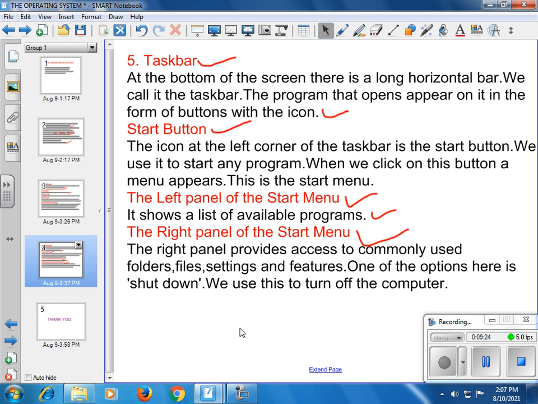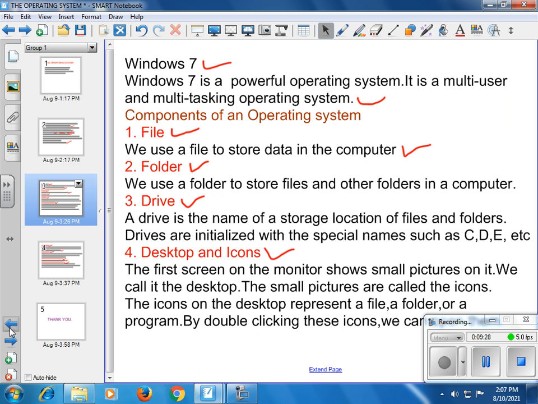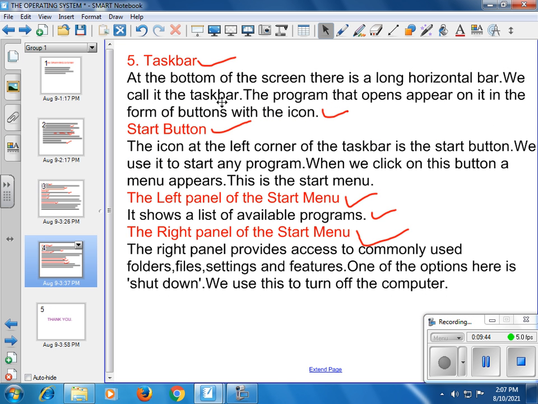Okay children, so this is about today's topic. Today we learnt about Windows 7 operating system. The components we saw today are files, folders, drive, desktop and icon, taskbar, start button, left panel of start menu and right panel of the start menu. Okay children, this is about today's chapter.